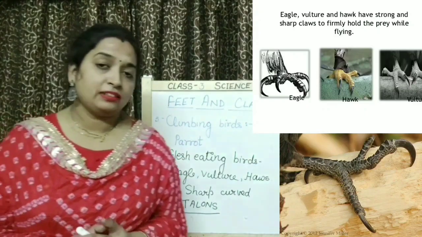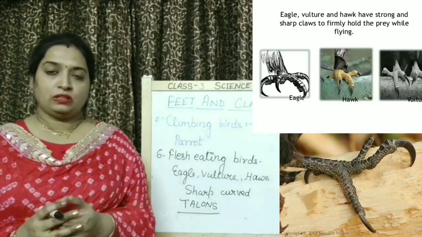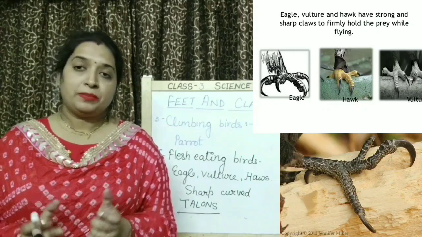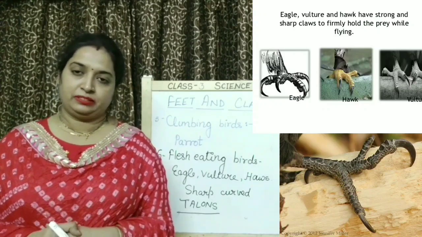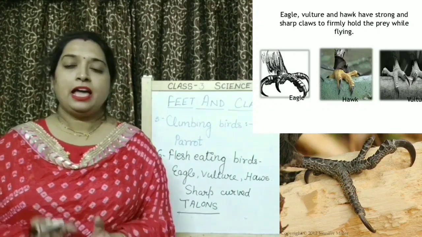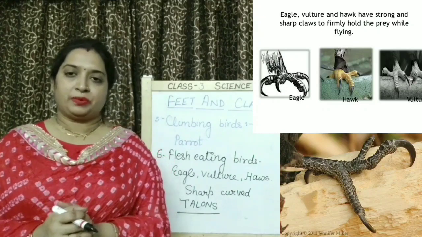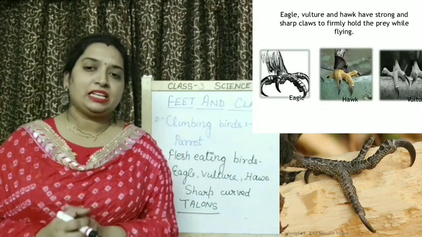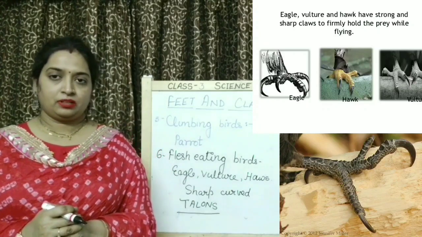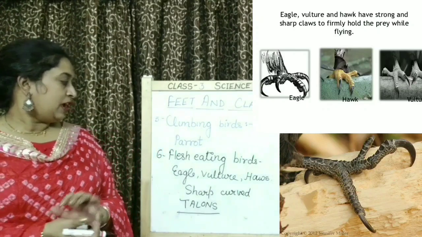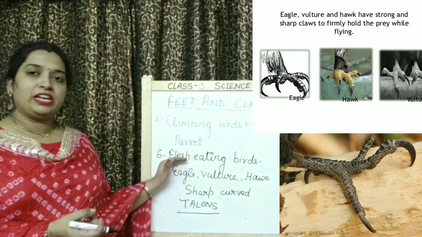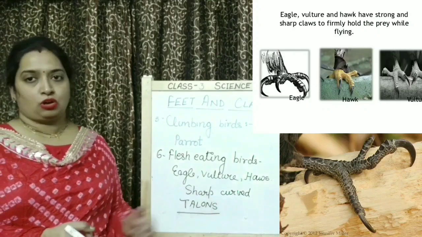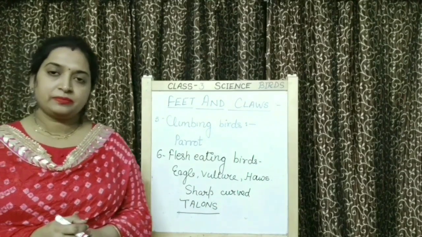And if I again ask you what are talons? Talons are sharp and curved claws which are present in flesh-eating birds. And they help them to catch their prey, to hold their prey while eating. Okay? So, talons are characteristic feature of flesh-eating birds. Right?